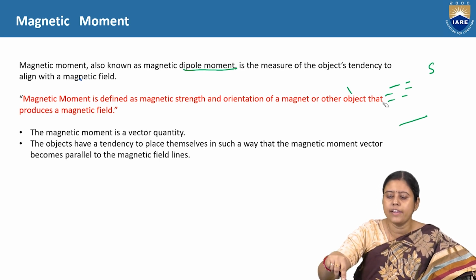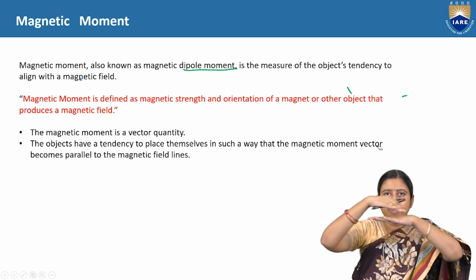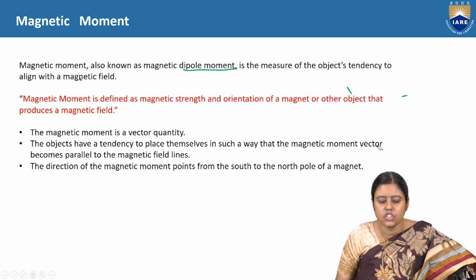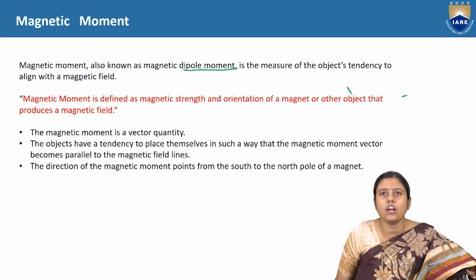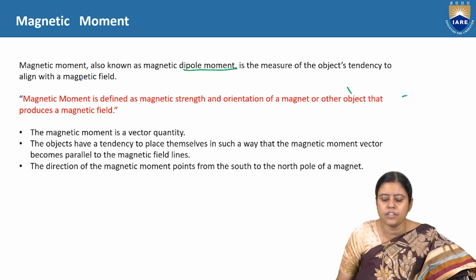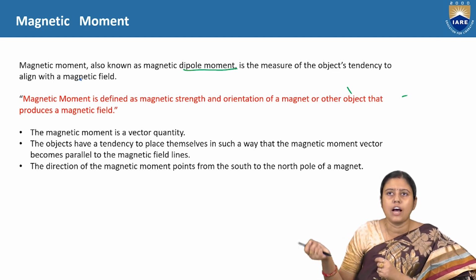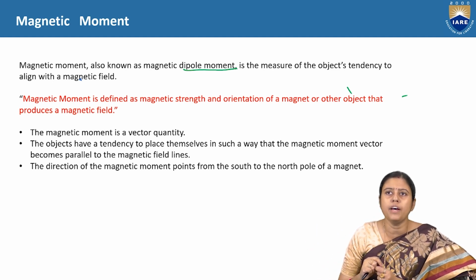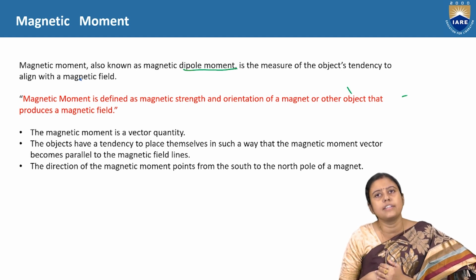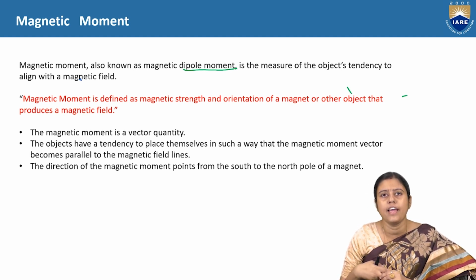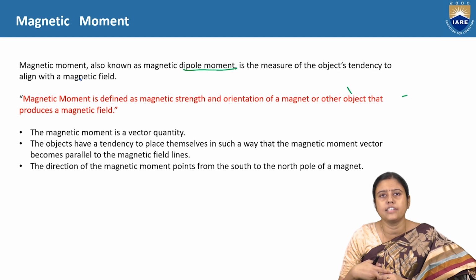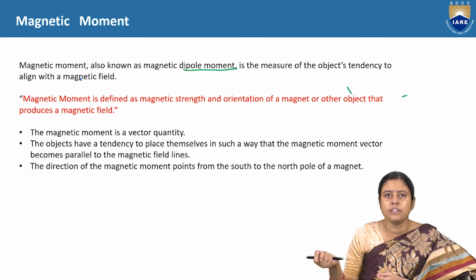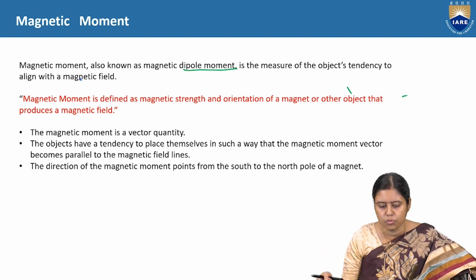As I drew earlier, they are always parallel to each other. As this is a vector, it should have some direction. The direction is from the south to the north pole of the magnet.